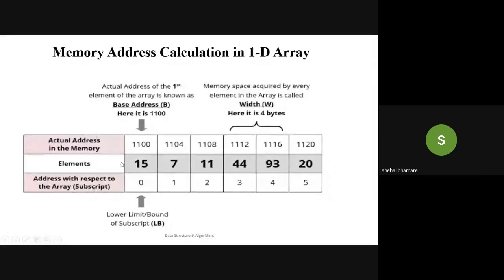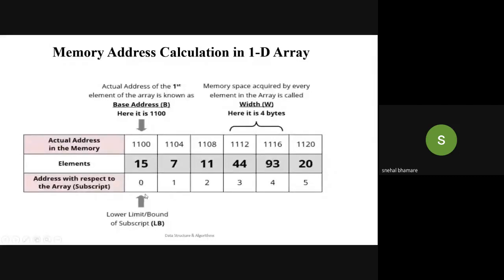Now we address these array elements by using some index or subscript. The first element is always stored at the 0th position. It is always considered as the 0th element of the array. So the index starts from 0. Total 6 elements are there. So the array elements will be subscripted from 0 to 5. So the lower bound of the subscript is nothing but 0.